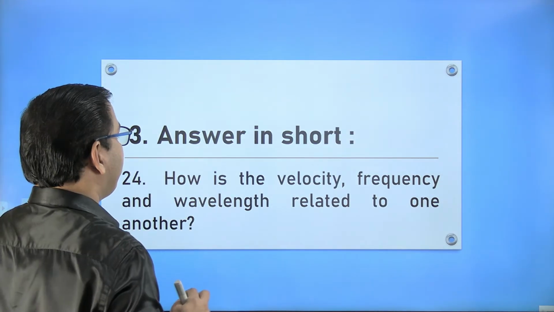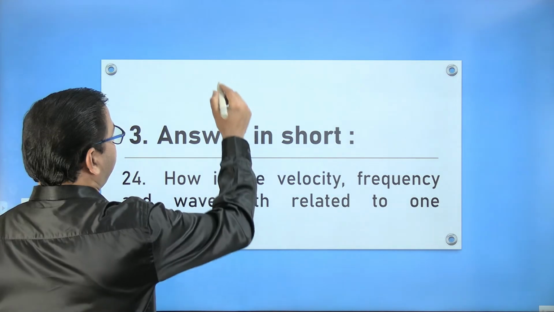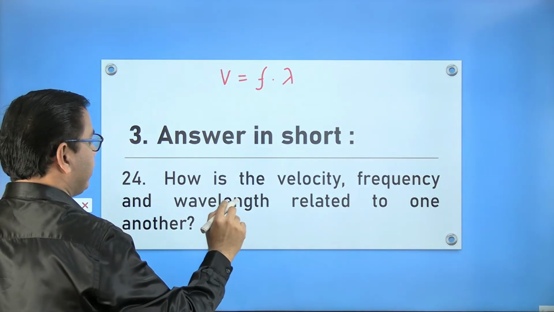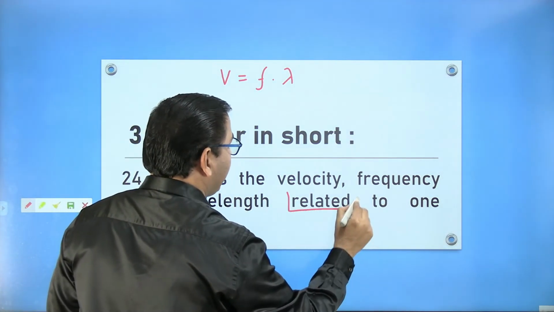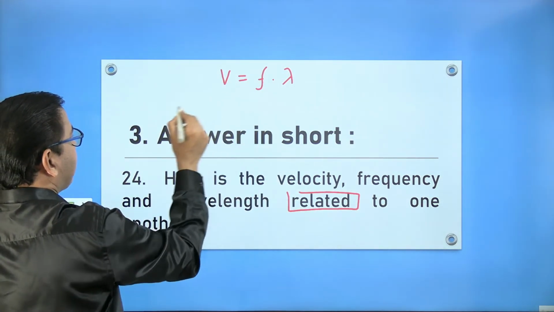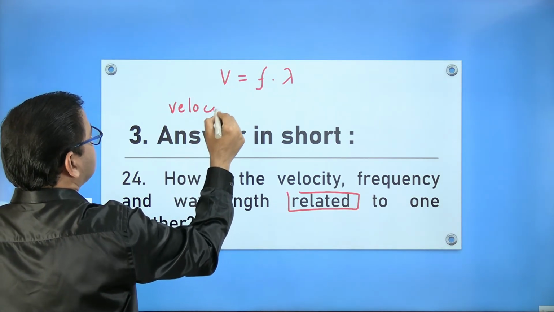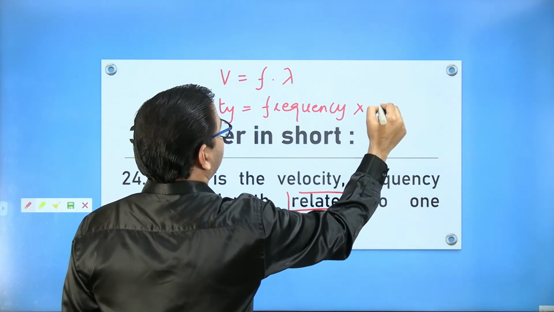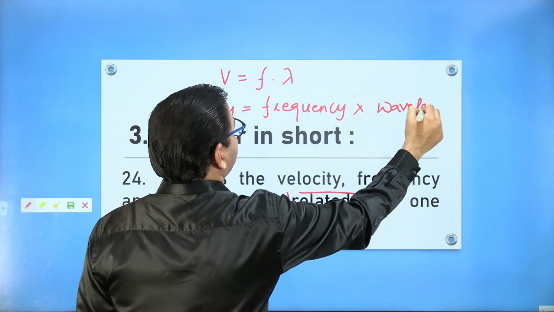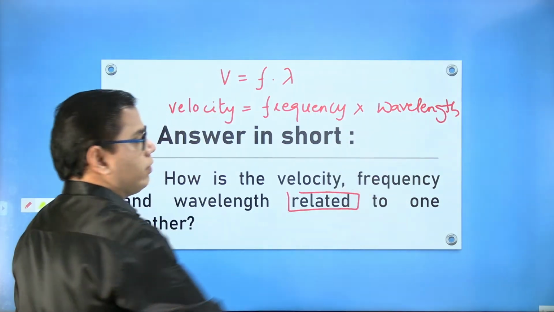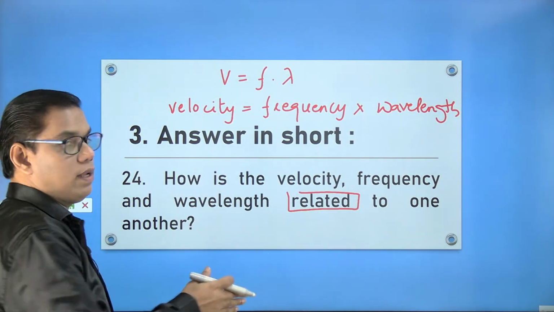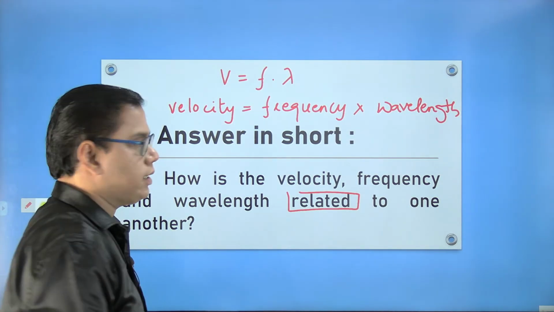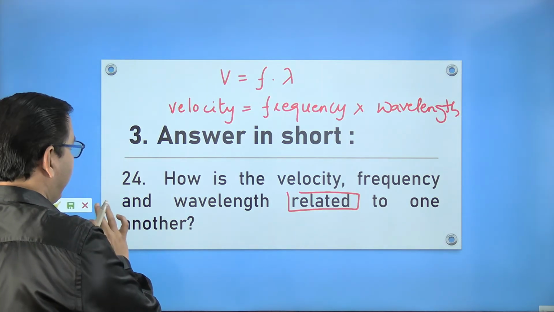24th one, how are the velocity, frequency and wavelength related? So velocity is equal to frequency into wavelength. Derivation was not required. Whenever they ask you a relation, they want an equation. So either write this or you can also write velocity is equal to frequency into wavelength. Relation means equation they want. If you wrote wavelength first and frequency later, it is also correct, because multiplication follows the commutative law. Clear? Other answers are not needed, derivation is not needed, only the relation is needed. Correct? Can we move ahead?